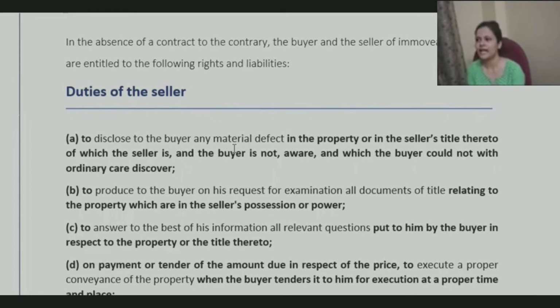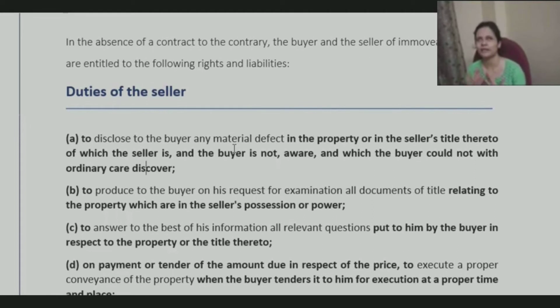It might be that the person has taken some money, not from a bank or something, but from a money lender. So it might not be a registered thing. They may have taken it through some informal sort of promise. Whatever is not possible for the buyer to figure out, those things they need to tell.